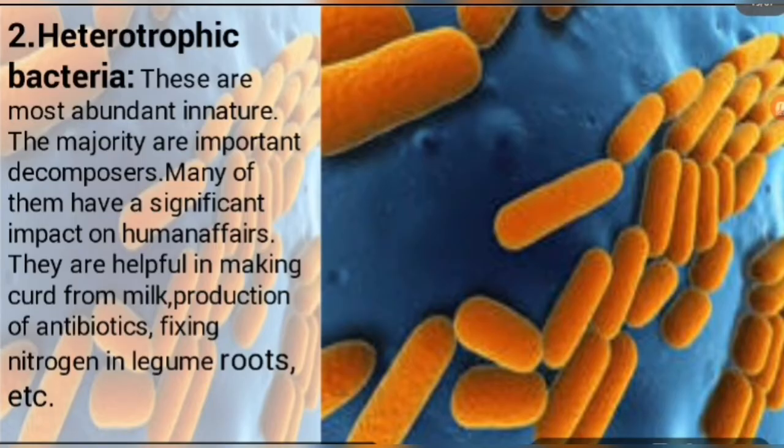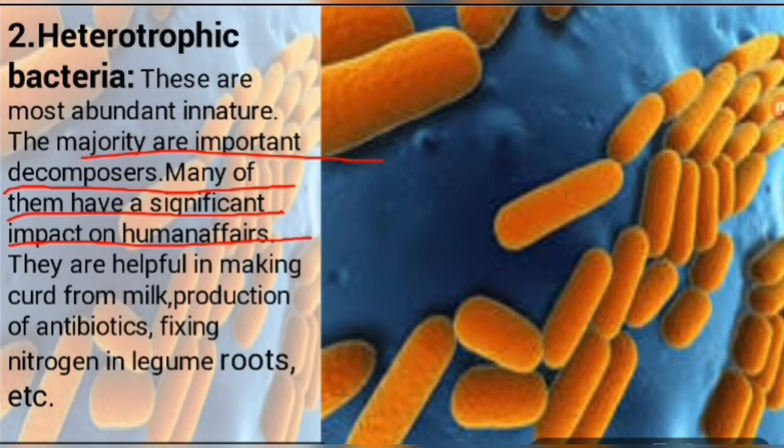You are looking at the screen, this is the description of heterotrophic bacteria. These are most abundant in nature. The majority are important decomposers. Many of them have a significant impact on human affairs. They are helpful in making curd. You know very well, Lactobacillus is the bacteria used to make curd, without this bacteria curd is not formed.